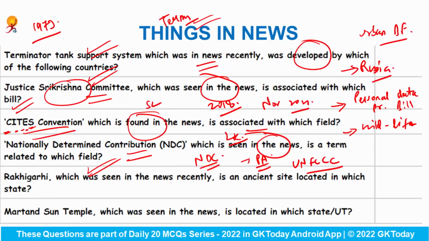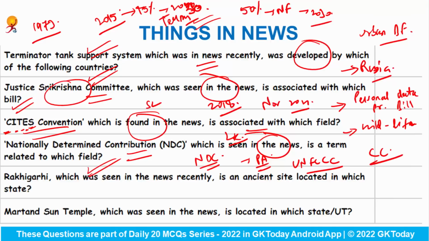So India last submitted its NDC in the year 2015, and now India has committed to reduce the emissions intensity of its GDP by 45% by the year 2030 and achieving 50% cumulative electric power installed capacity from the non-fossil fuel-based energy resources by the year 2030. Okay, so it is related to climate change.